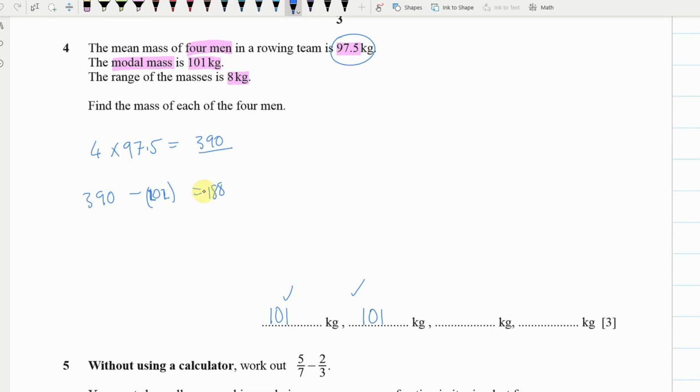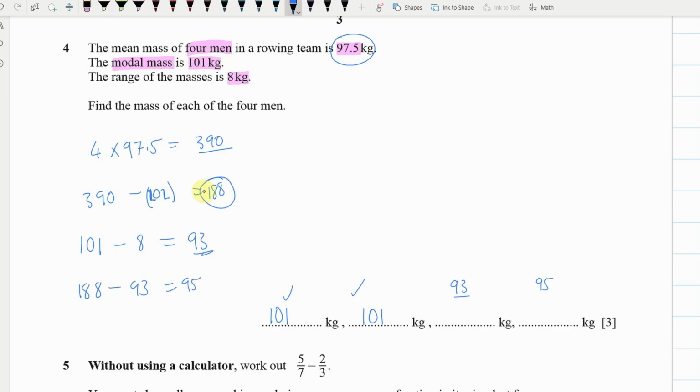So what I'm going to try for this is I'm going to say, why don't I make the modal mass my highest one? So I'm going to go 101, take away 8. Okay, and that should give me 93. Let's try 93 there. Now, if we had 93 there, we've got to find the final one, so that would be 188 minus 93, which is giving me 95.